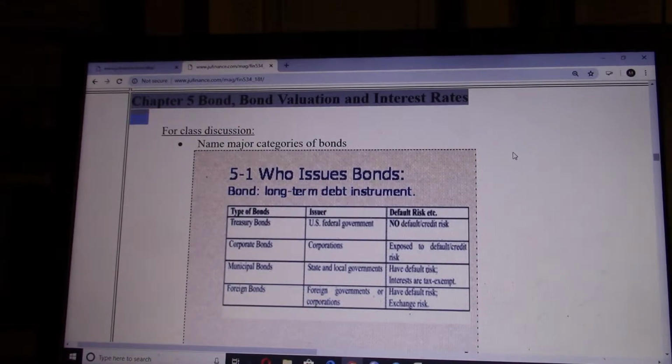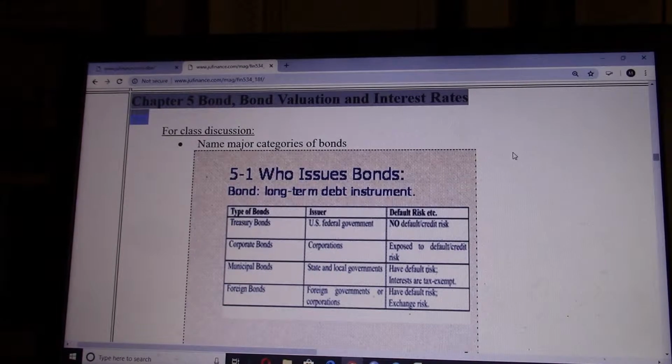The next one is called muni bond. Muni bond are issued by the state and local government. The advantage for muni bond is its interest payment is tax-free. It has default potential. It also has credit risk, but it's a suitable investment for people who are paying a high tax rate, whose tax rate is pretty high. So they could choose muni bond, and their received interest will not be taxed.